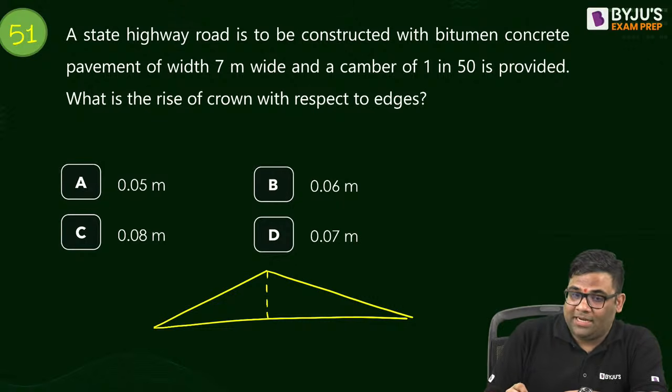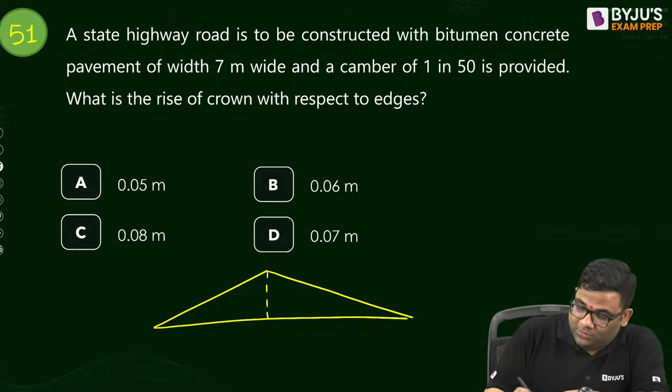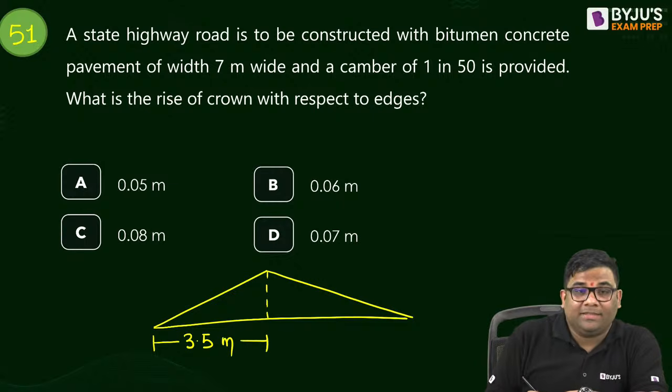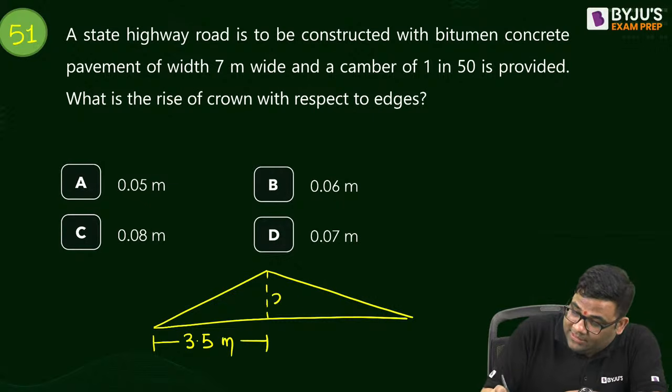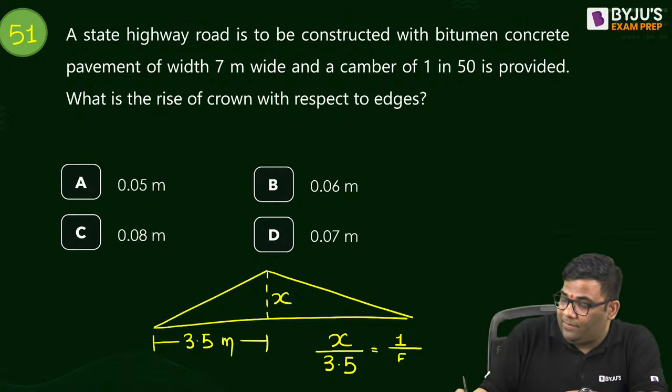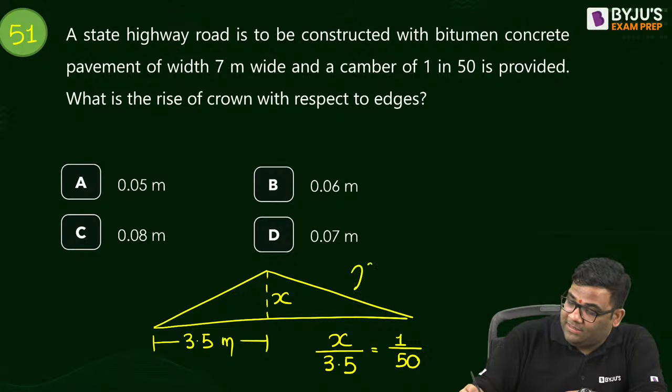Total is 7 meter, so this one will be 3.5 meter and this one will be 3.5 meter. And this is x. I can say x by 3.5 is the slope, that is 1 in 50. So from here I can find x.